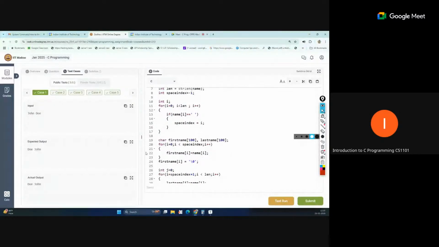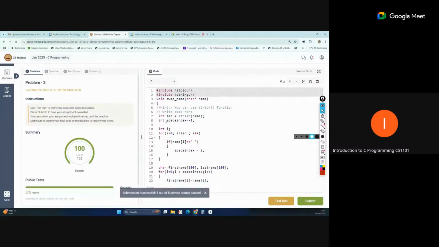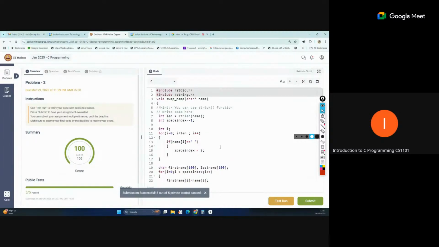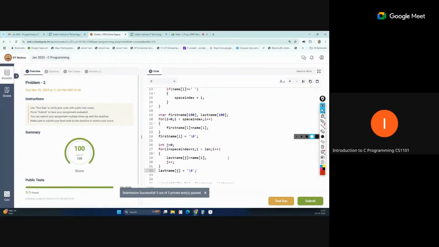Okay. So now let's submit also. Okay. Now our test is passed. So any query in this code? This became somewhat lengthy code, but more logical without using too many shortcut things. Okay.